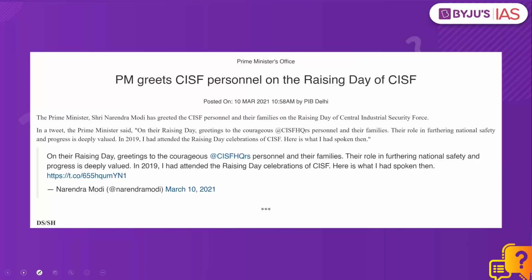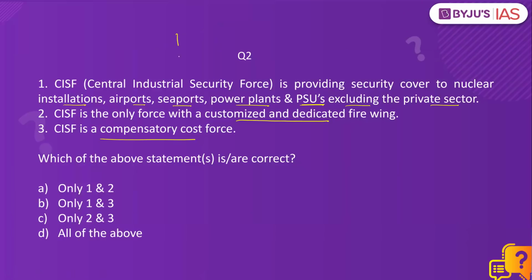First, let's look at the context. This is today's PIB news. On 10th of March 1969, CISF was raised. What is CISF? Central Industrial Security Force. This security force, which is under MHA, Ministry of Home Affairs, is providing security cover to nuclear installations, airports, seaports, power plants, public sector undertakings, including the private sector as well. That is why statement 1 is incorrect.